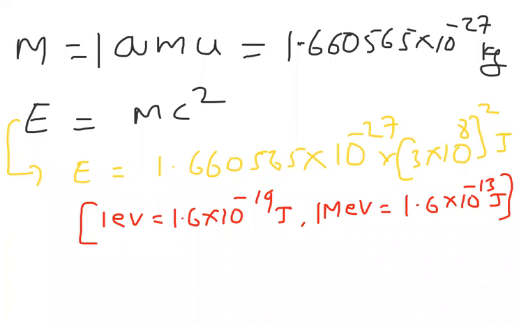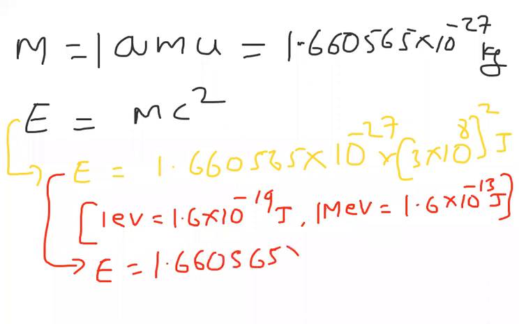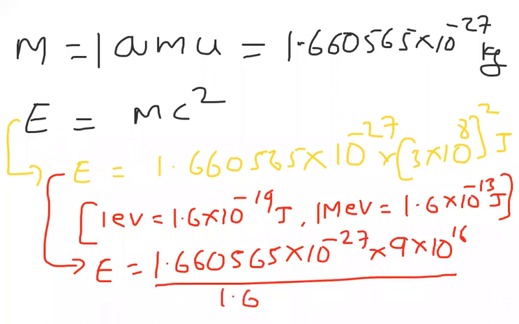If I want to convert into million electron volts, just divide 1.660565 × 10^-27 × 9 × 10^16 by 1.6 × 10^-13, and you will get the answer in MeV.